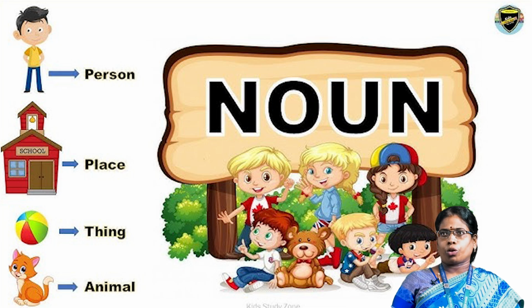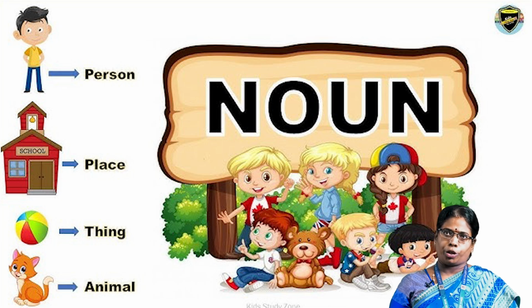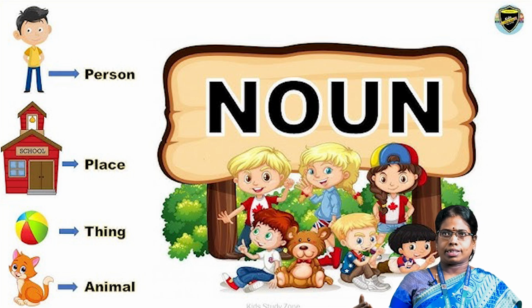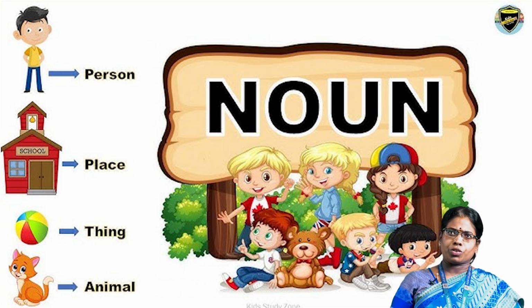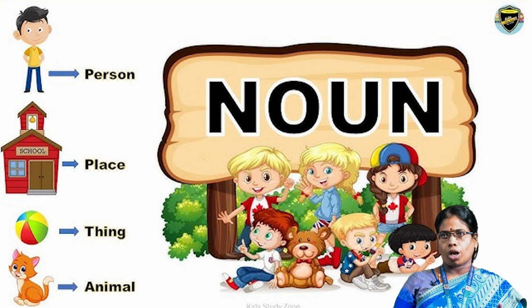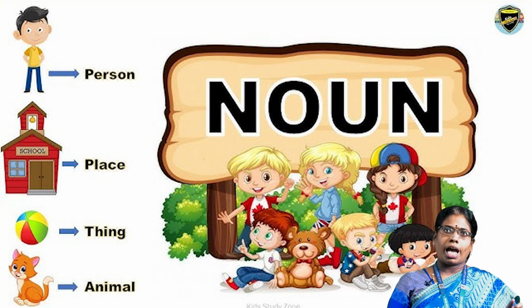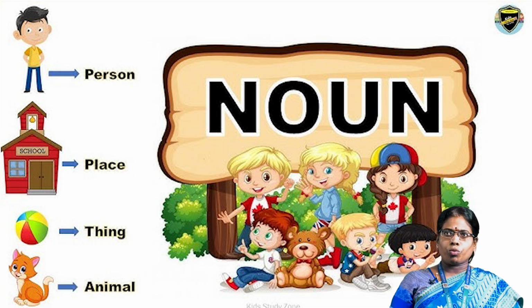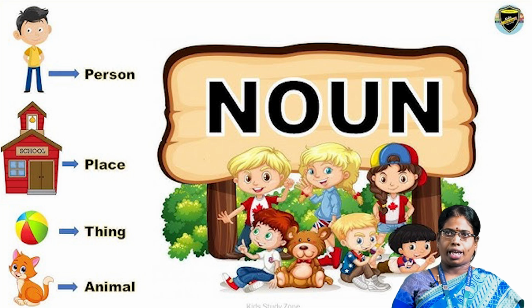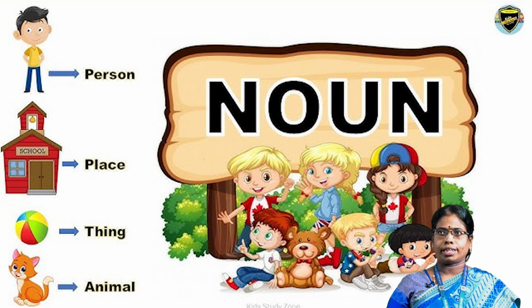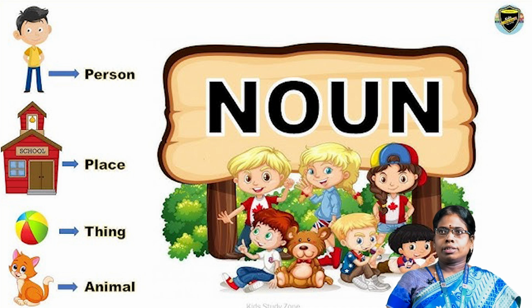That is, we can note that to find the nominative, we can simply put who or what before the verb. To find the accusative, put whom or what before the verb and its subject. A noun which comes after a preposition is also said to be in the accusative case, as the book is in the desk. The noun desk is in the accusative case, that is governed by the preposition in.